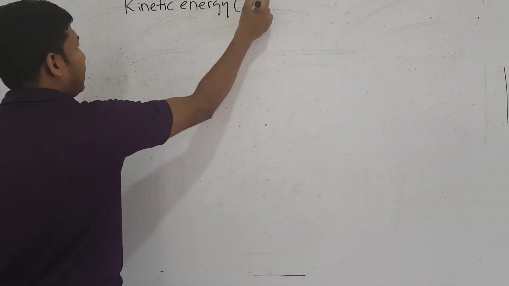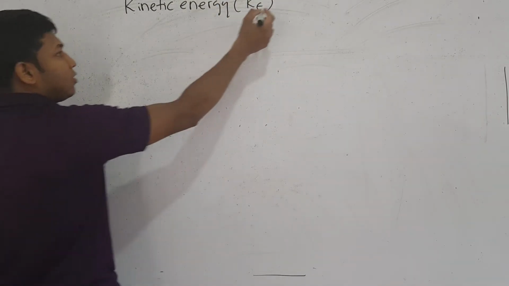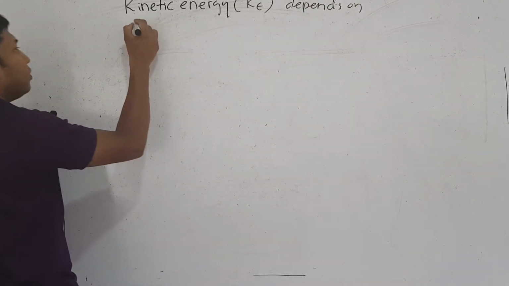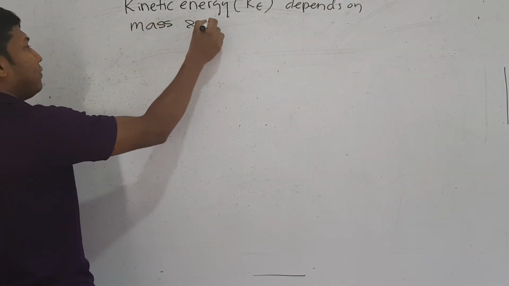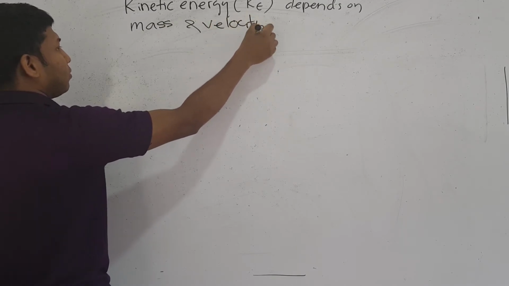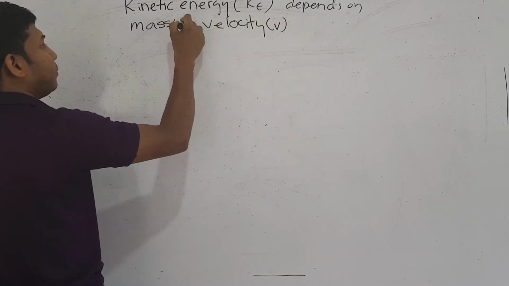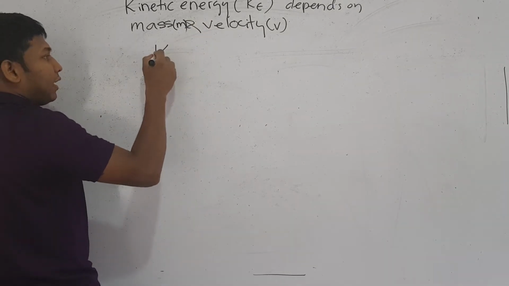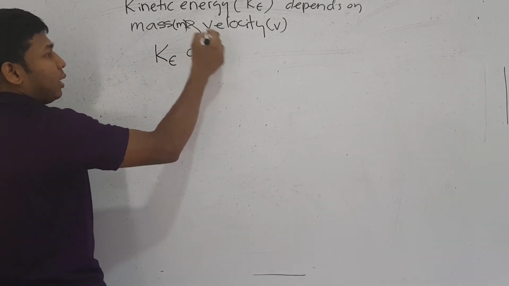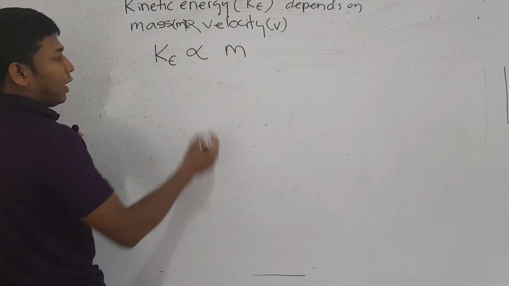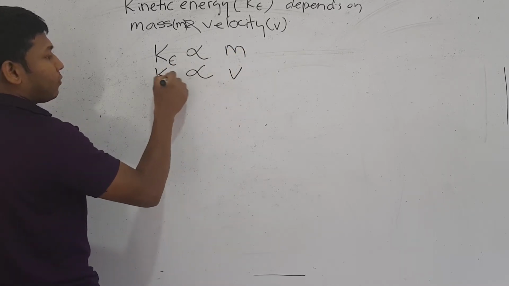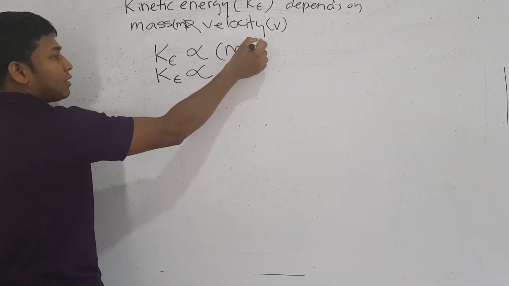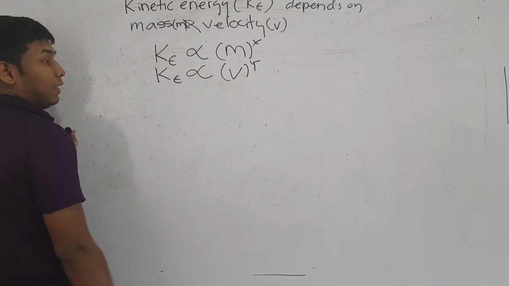Kinetic energy, KE, depends on mass and velocity. Velocity is v, mass is m. This is something that I am telling you. So depending on the statement, you can write that kinetic energy depends on mass and velocity, mass to the power x and velocity to the power y.